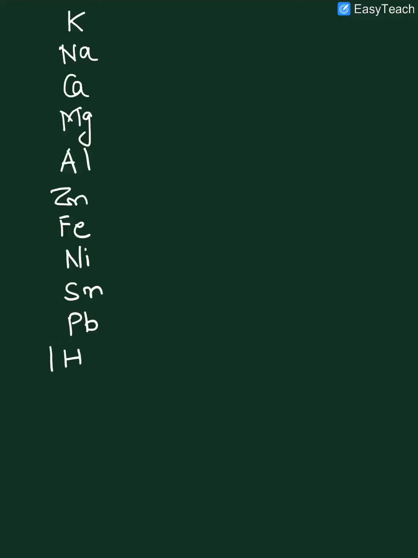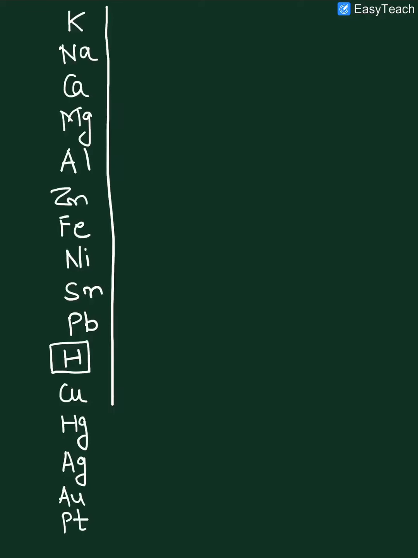Then it is H, we have hydrogen, then copper, mercury, Ag is silver, Au is gold, and Pt is platinum. You can see this series of metals.